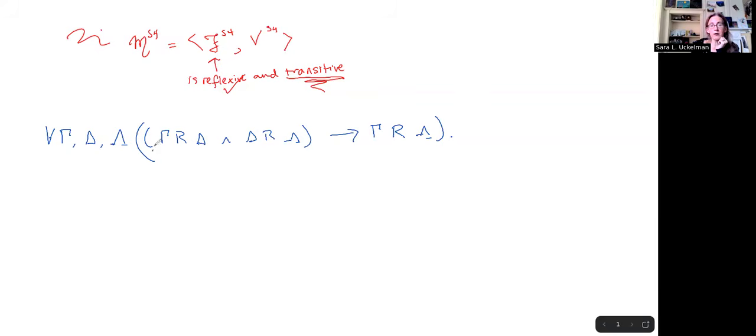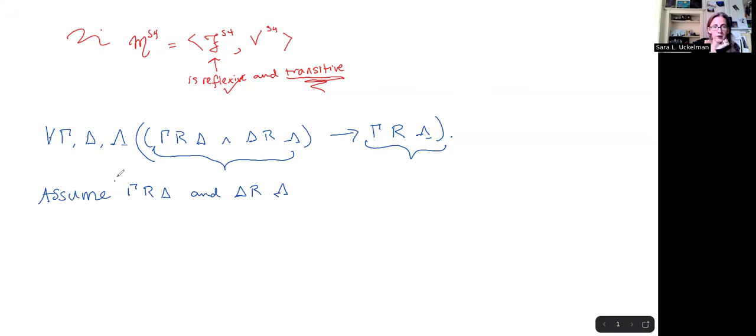What we will do is we'll start off by assuming the antecedent and trying to derive the consequent from this. So we will assume that for arbitrary gamma, delta, and lambda, we have that gamma sees delta and delta sees lambda. So that's fact 1, fact 2.